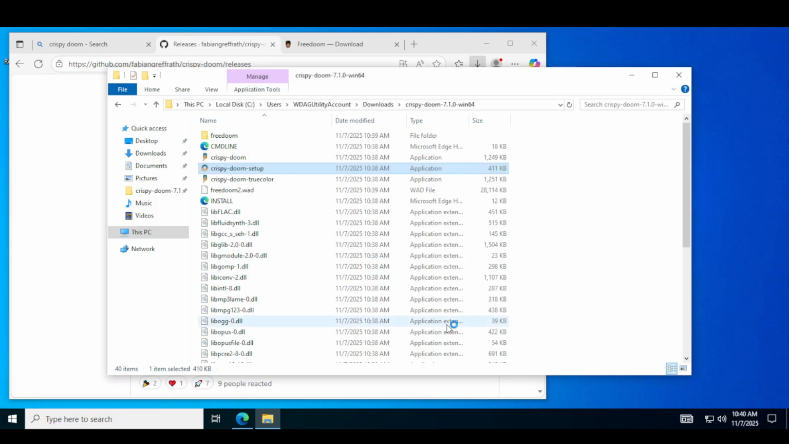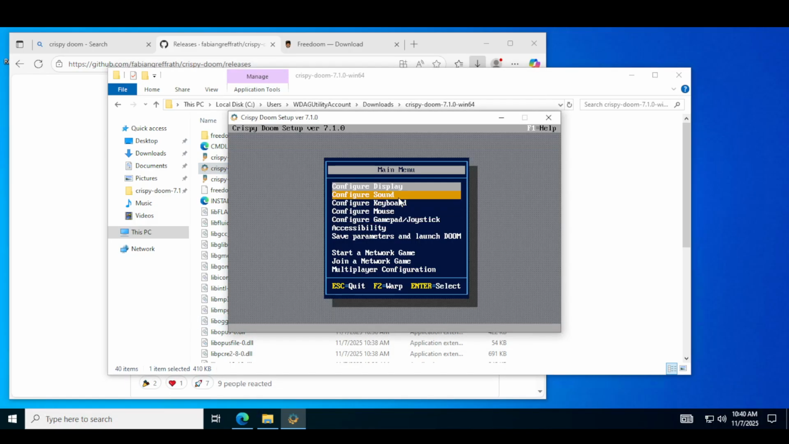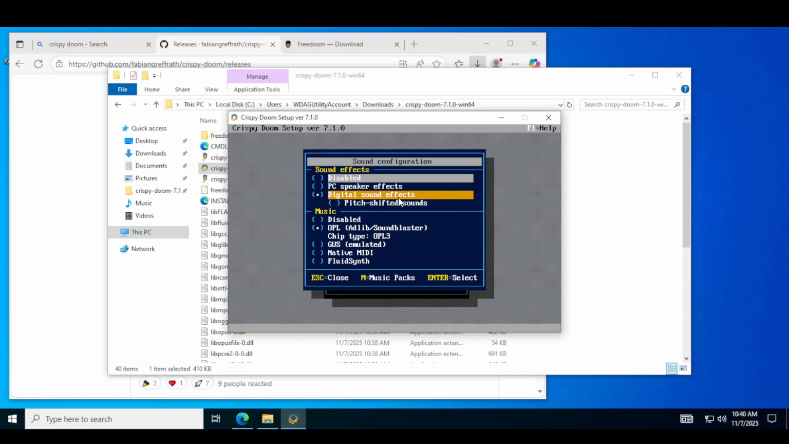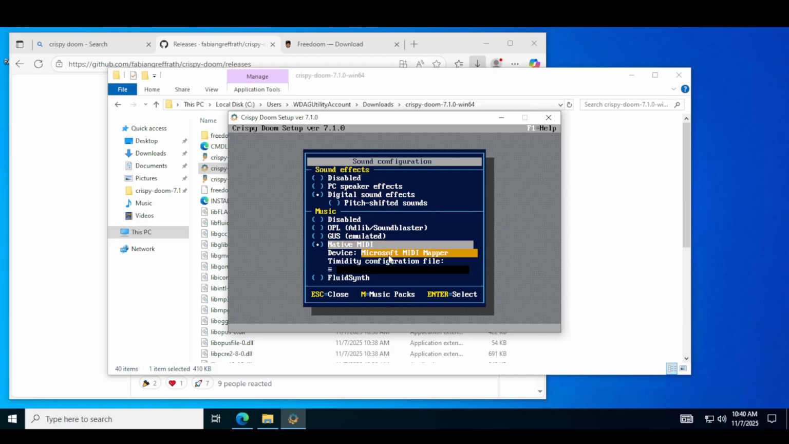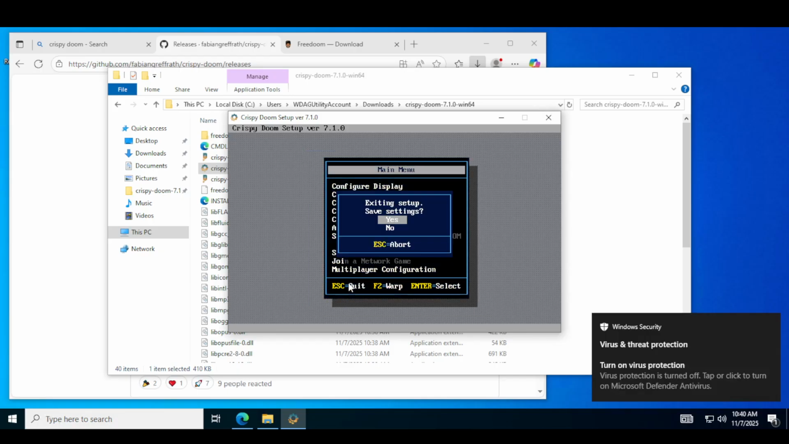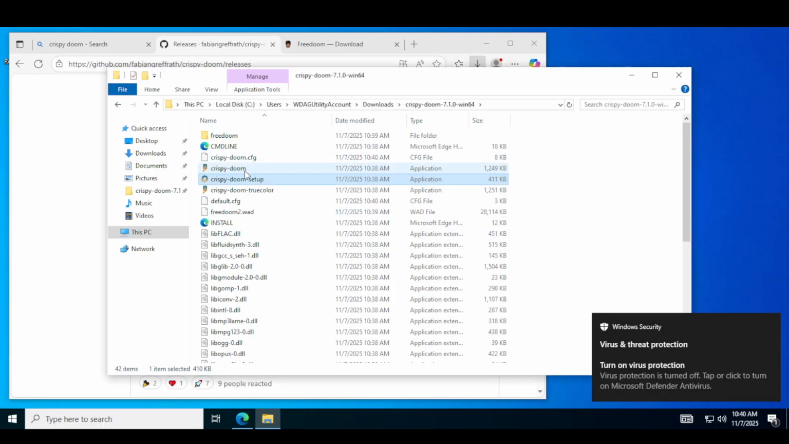More info, run anyway if your Windows Defender is alarming you about it. Then go to sound, native MIDI, so the music would sound right. Close and quit. Save settings. Click yes. Then open Crispy Doom.